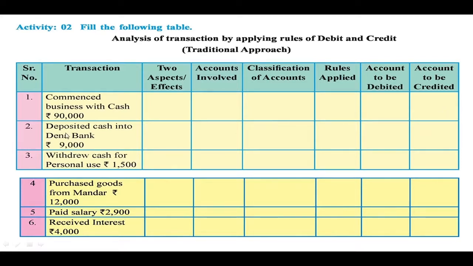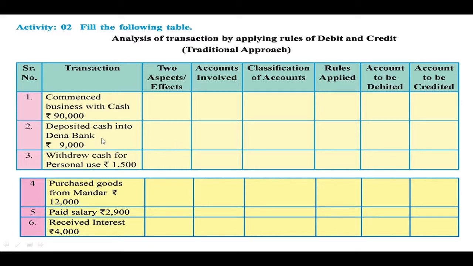Then second one, deposited cash into Dena Bank rupees 9,000. Now in this case Dena Bank is the receiver of the cash, and second aspect of the transaction is cash goes out of the business. So here you have to write Dena Bank is the receiver of the cash. Under the two aspects you have to write Dena Bank is the receiver of the cash, and the second aspect is cash goes out of the business.